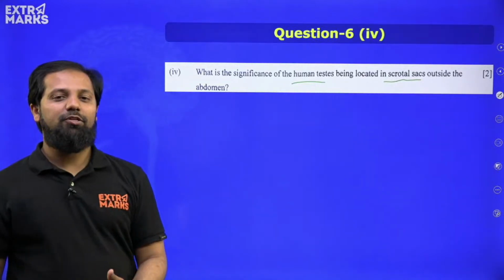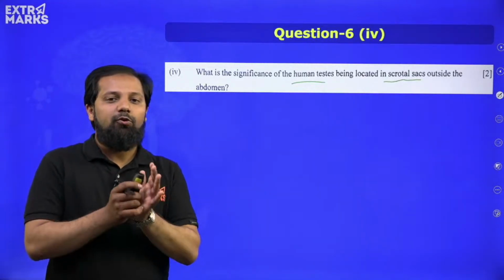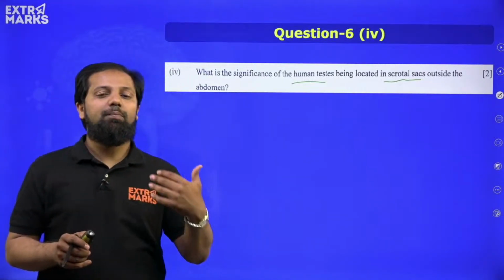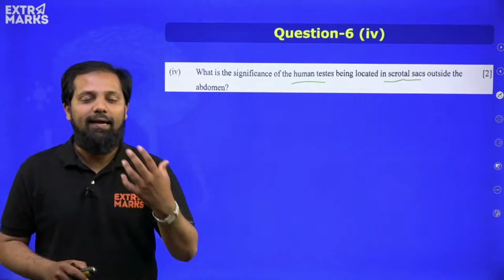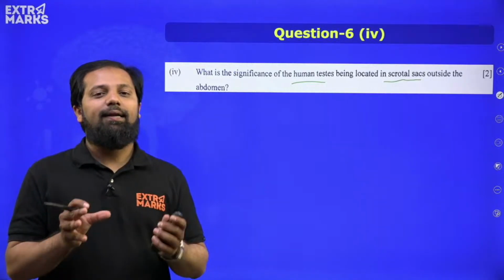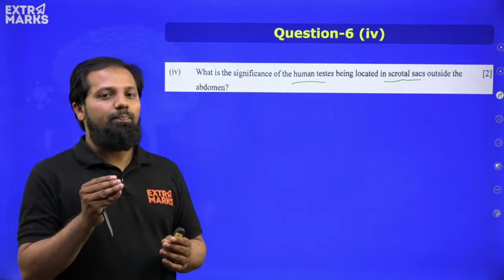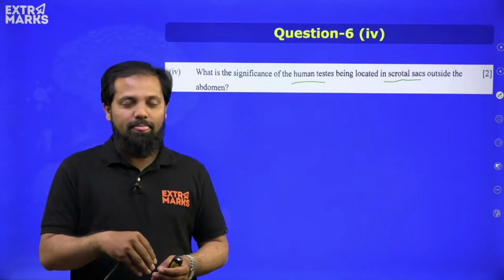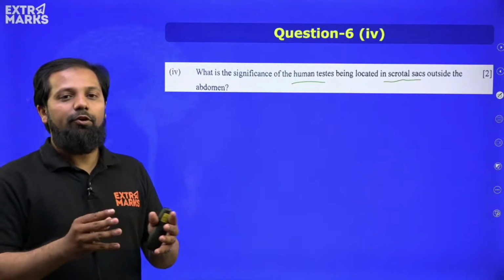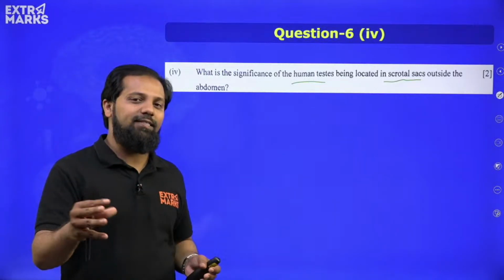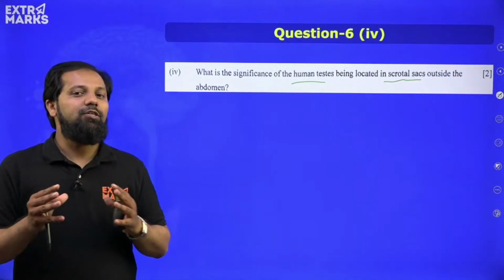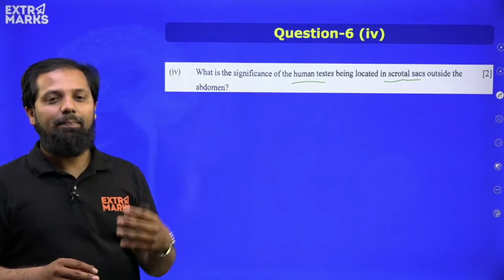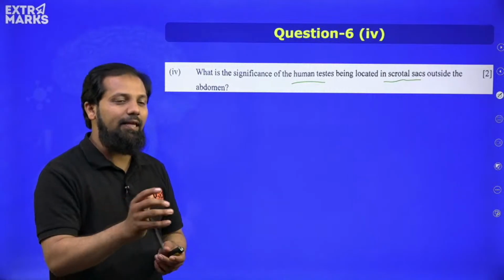Why are human testes present outside the abdomen? Obviously, it is for the efficient production of sperm, that is, to enhance spermatogenesis, which needs a temperature 2 to 2.5 degrees lesser than the body's temperature. And we all know the temperature of our body is somewhere around 37 to 37.5. This temperature will not help the formation of the sperm. So a temperature somewhere around 34.5 degrees